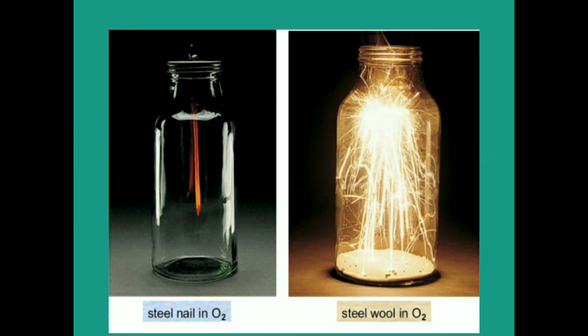From this diagram it is very clear that due to the change in the size of the substance, that is the steel nail, the reaction is slow in the first diagram, whereas the reaction is fast in the second diagram. We have to use the reacting substance, here the steel nail, in oxygen. In the second, we have to use the steel wool in oxygen. So it is observed that in the second diagram, because of the smaller size of the reacting species, faster will be the reaction rate.